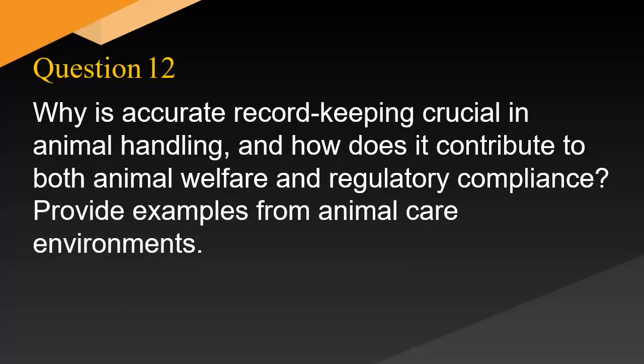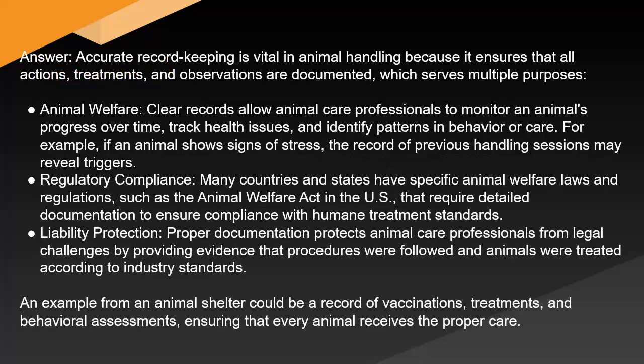Why is accurate record keeping crucial in animal handling, and how does it contribute to both animal welfare and regulatory compliance? Provide examples from animal care environments. Answer: Accurate record keeping is vital in animal handling because it ensures that all actions, treatments, and observations are documented, which serves multiple purposes. Animal welfare.